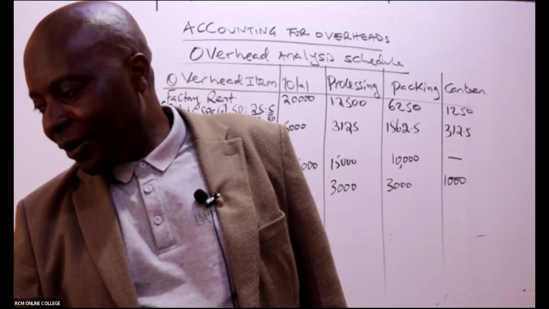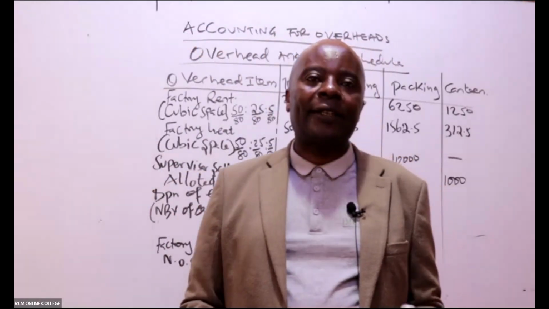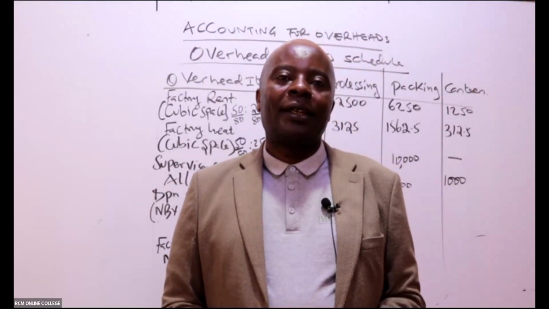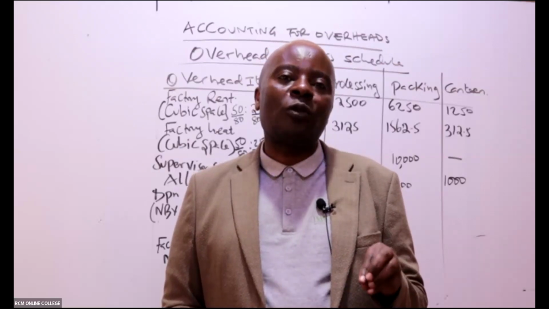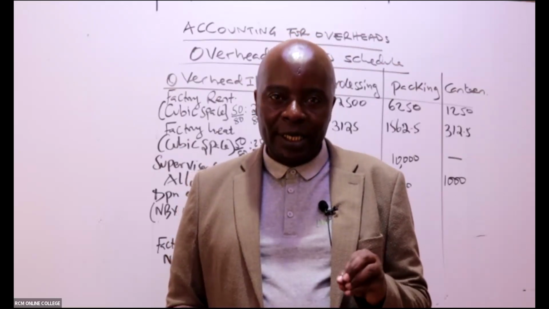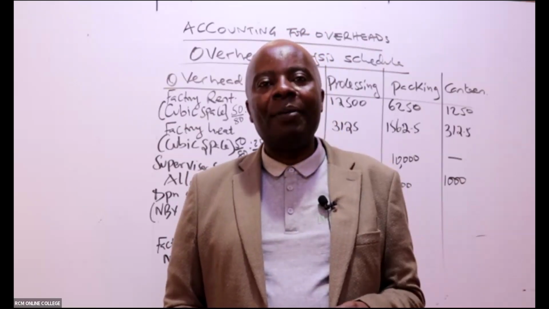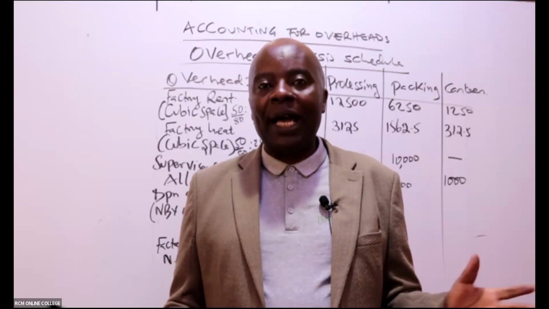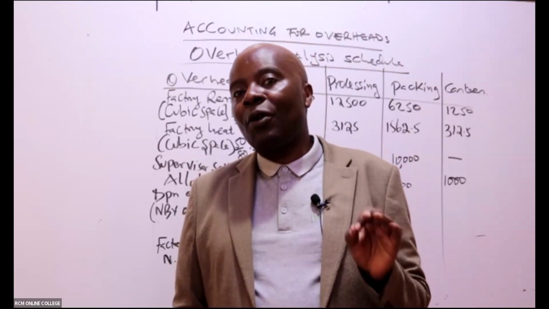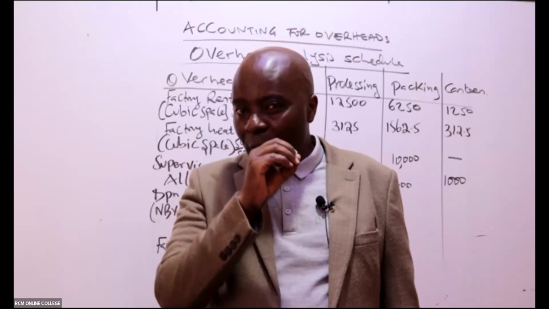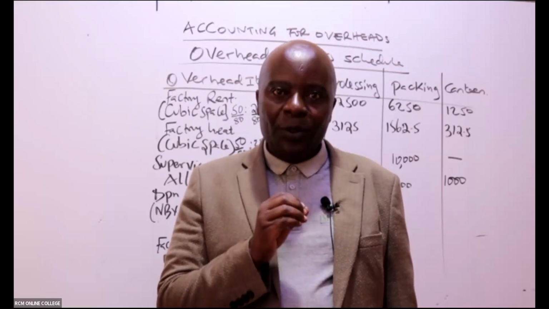Are the supervisors supervising employees? Of course, yes, they're supervising employees. Assuming in this case they simply gave us a total figure for the supervisors, 100,000, and left it open like that, then you would have apportioned that figure using the number of employees. However, in this question, it's a direct allotment. That is what they're telling you.